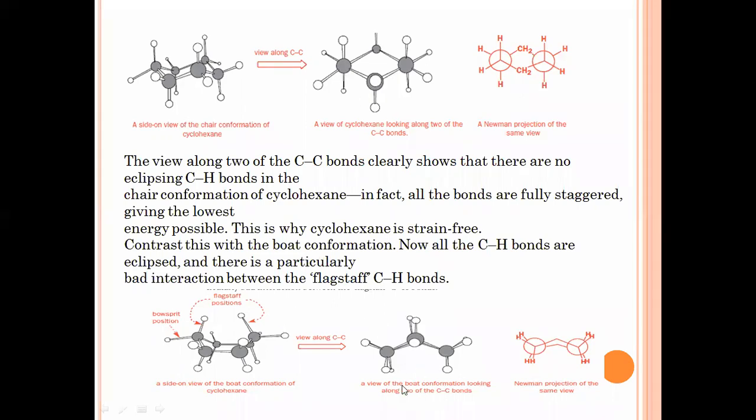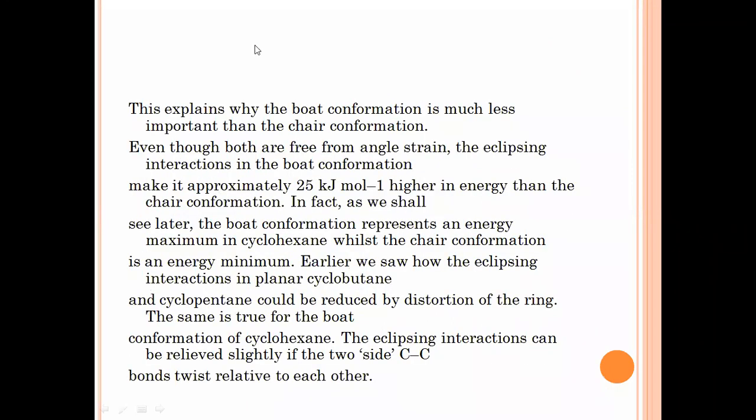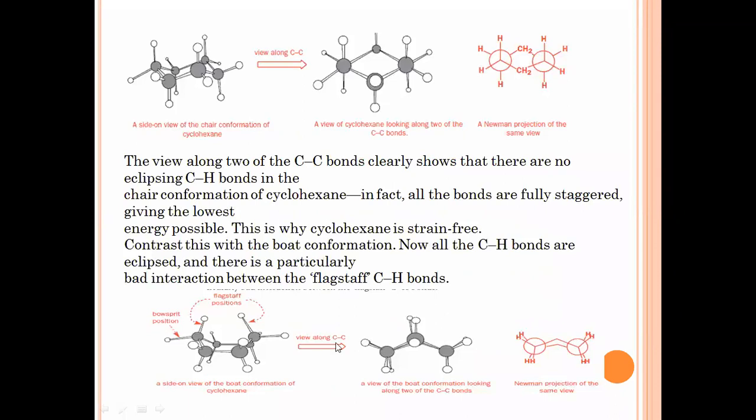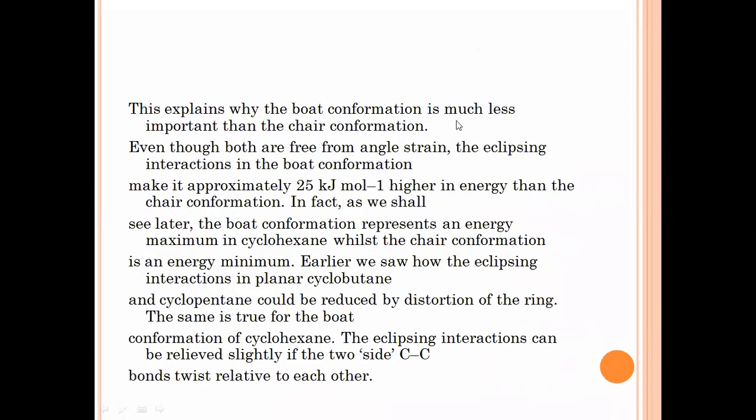So they may change their structure, and if we view the structure from above the plane, it will look like this. That means one carbon atom hides the other carbon atom, and this is the Newman projection formula for this boat conformation. So this explains why the boat conformation is much less important than the chair conformation. We can't be clear about everything in this conformation. That's why it is less important than the chair conformation.